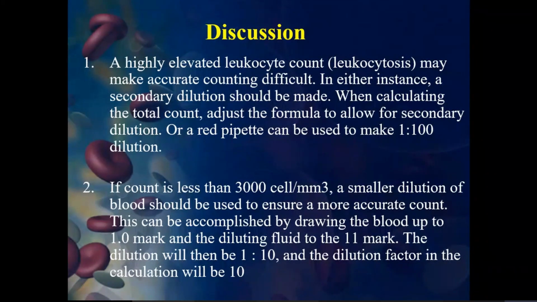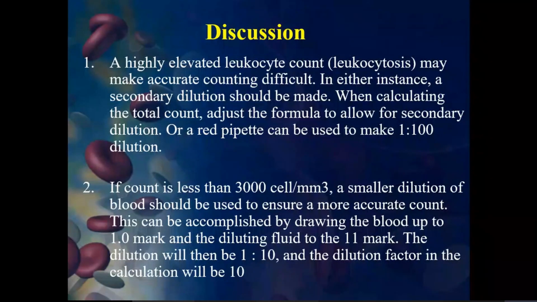A highly elevated leukocyte count may make accurate counting difficult. If there are a large number of leukocytes, that can be called leukocytosis, and it may make accurate counting difficult. So we may not be able to count properly. When there is a high amount of leukocytes, a secondary dilution should be made.